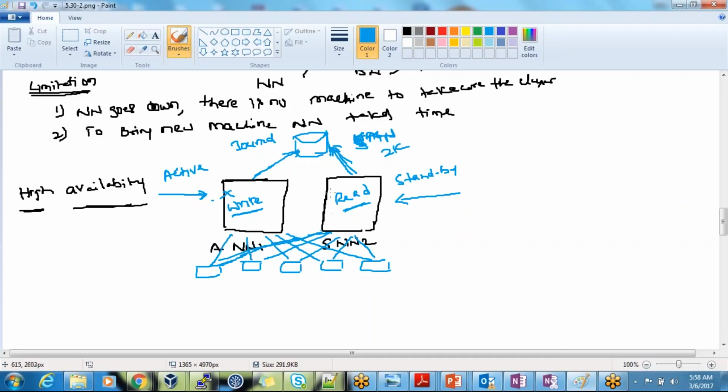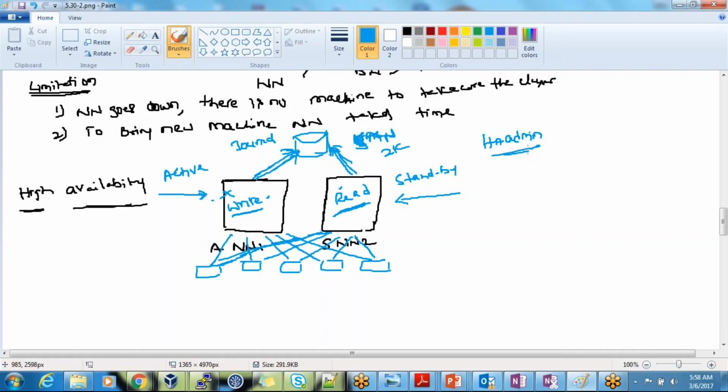When it identifies that one is not taking care of the data, through the central location, the other will understand. In the configuration, we will configure that there is one machine which is active and one machine which is standby. As soon as the active machine goes down, the standby will understand that machine is not taking care of the requests, so let me take care of them. So it will always be highly available. For these services, we will also have a separate admin, called the HA admin. By using these services, we can do that.